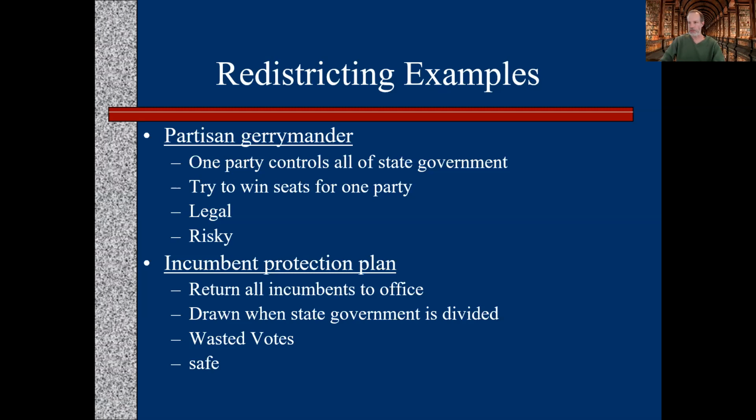You end up wasting votes, so you end up drawing a bunch of districts that are probably 60-40 or 70-30 in favor of one party, and it's pretty safe. The partisan tides can shift, but it's not necessarily going to change the outcomes all that much.